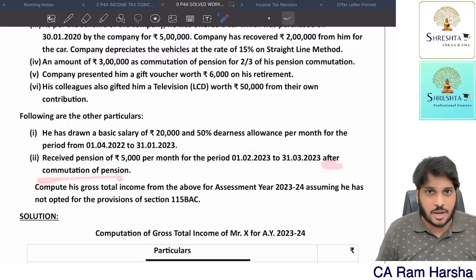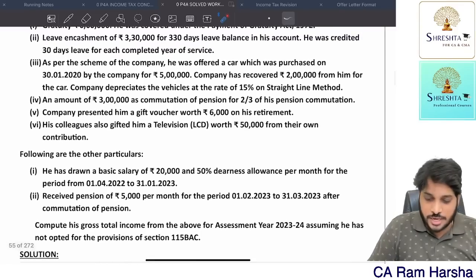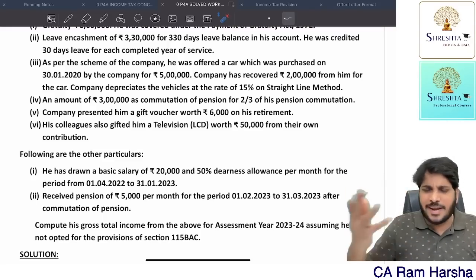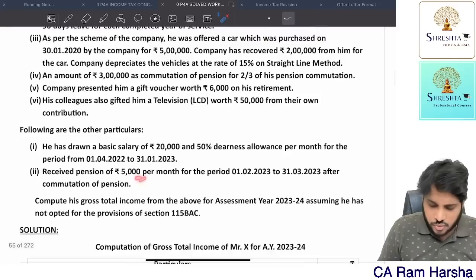After commutation means what? On the retirement date itself, he commuted some pension, and for that lump sum amount he received 3 lakhs. For the balance pension, he did not sell it, he did not liquidate it. So for that, he is getting 5,000.